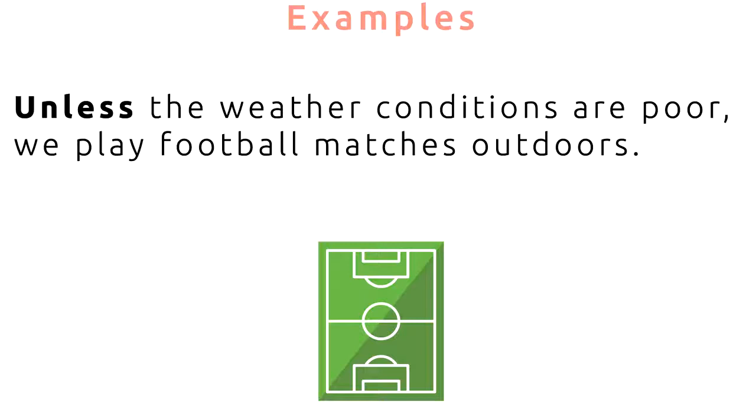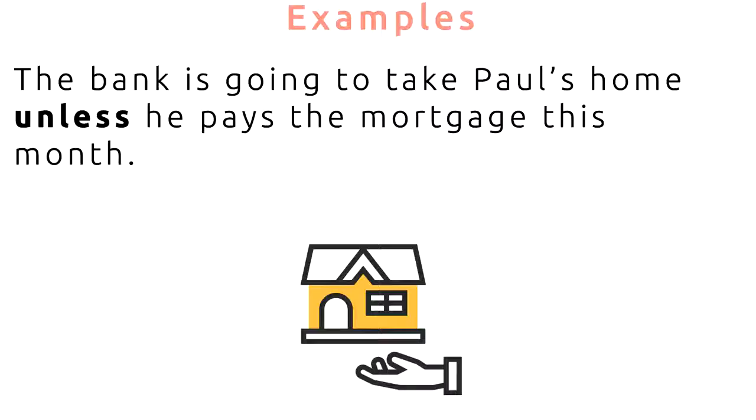In this example, the person is saying, except if the weather conditions are poor, except if it's raining or if it's stormy, we play all our matches outside. If it is bad weather, we don't play outside. That's what the meaning entails. Have a look at this next example. The bank is going to take Paul's home unless he pays the mortgage this month.